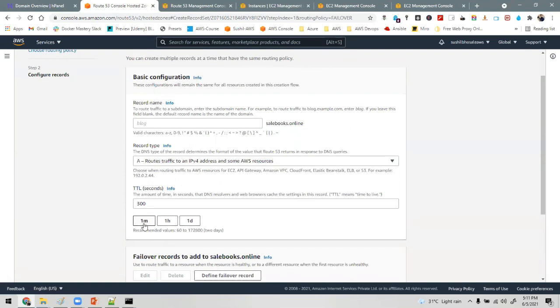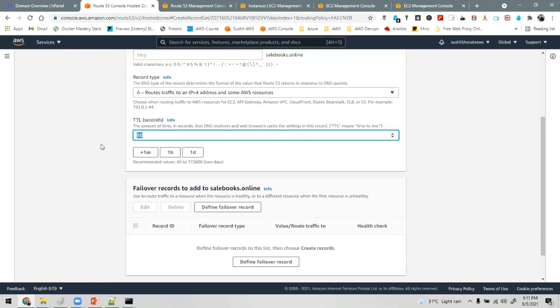And TTL: if my North Virginia goes down, after how long do you want to switch the traffic to the secondary region? I want within 1 minute. The minimum is 1 minute, 60 seconds. You cannot keep 2 seconds or 1 second over here.